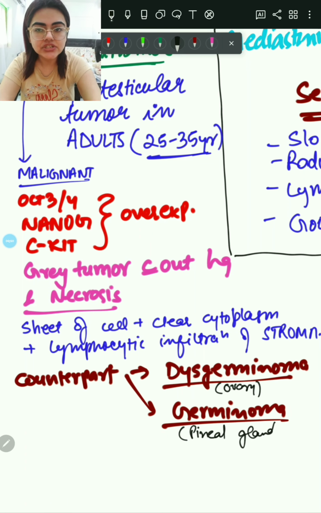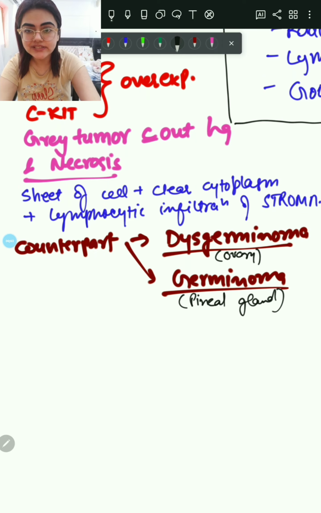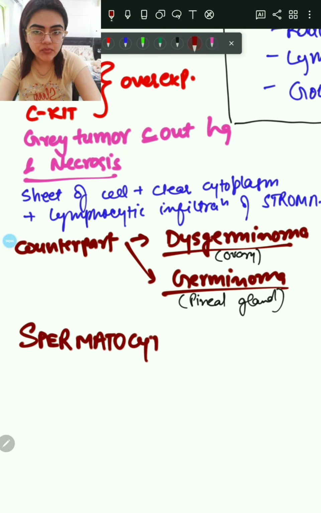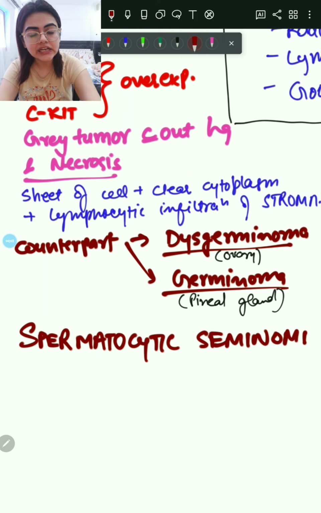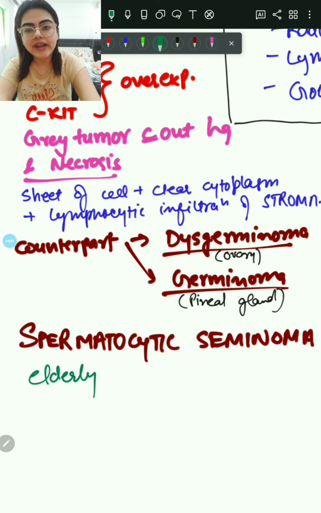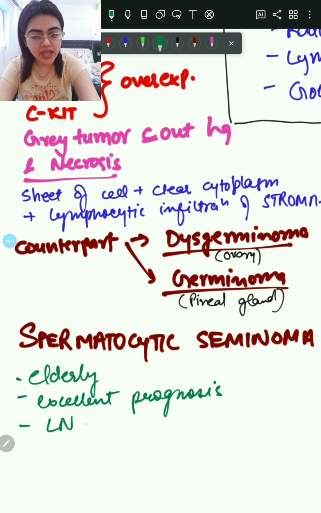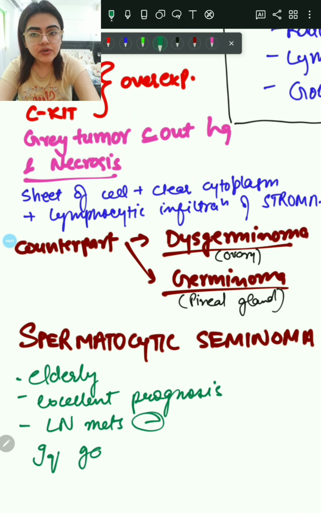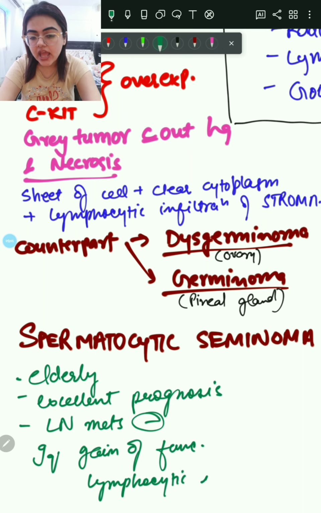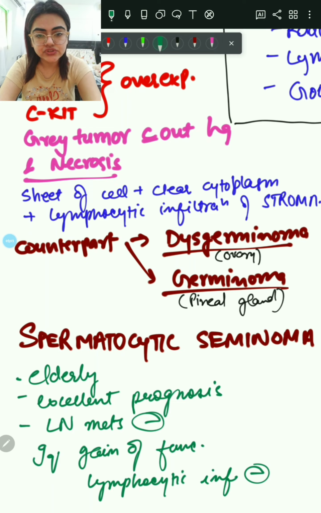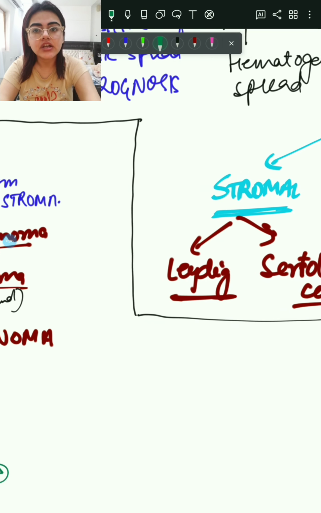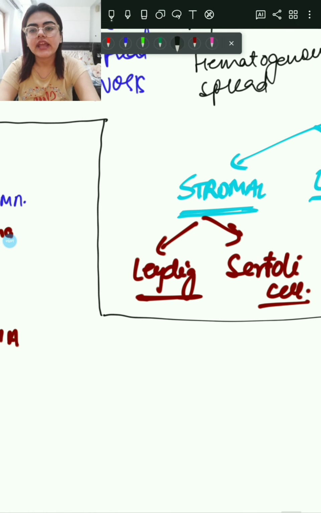Talking about a special type of seminoma, that is spermatocytic seminoma. The special properties of spermatocytic seminoma are: they usually occur in the elderly, they don't spread via lymphatic spread, and they have an excellent prognosis. Lymph node metastasis is absent, a 9q gain of function mutation is there, and lymphocytic infiltration is also absent. That is atypical of seminomas. That is why spermatocytic seminomas are special.